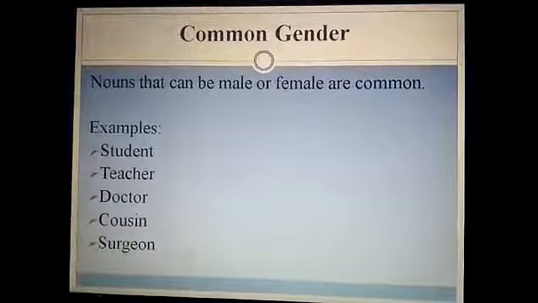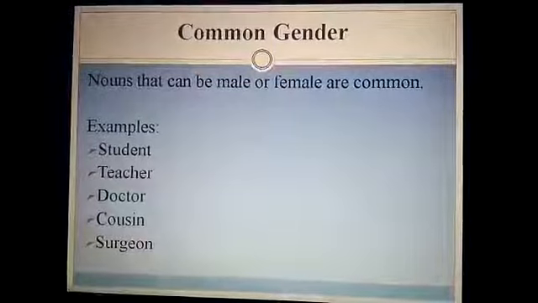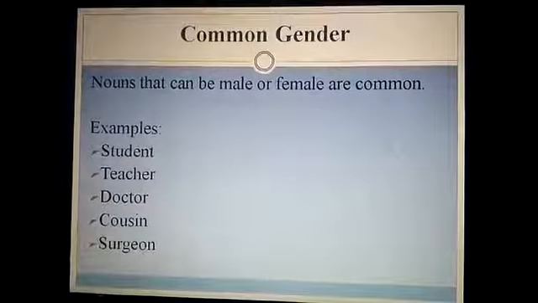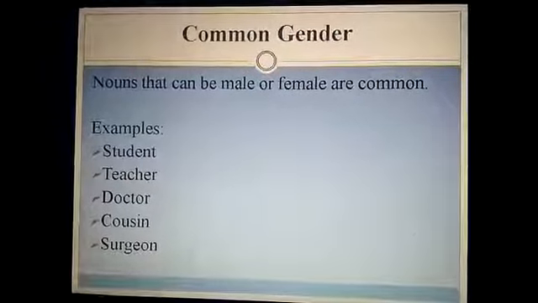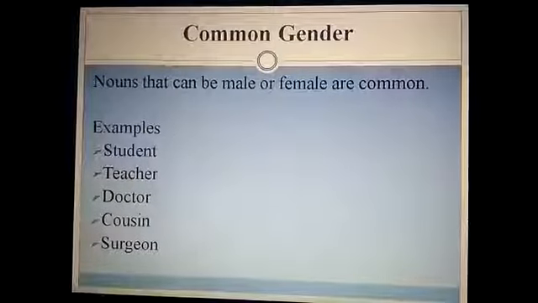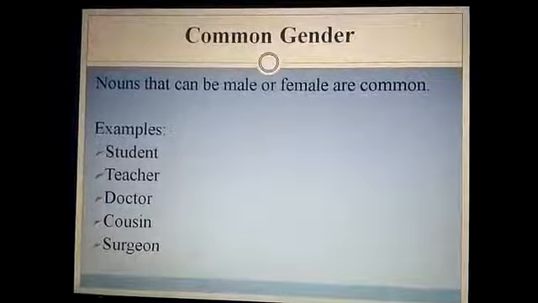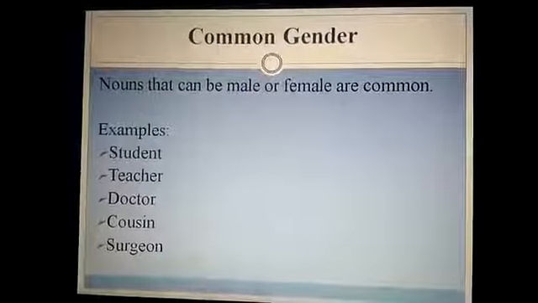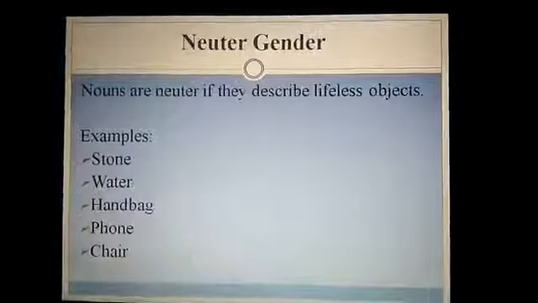If we just say student, we don't know whether the student is male or female. Teacher, we don't know whether it is a female teacher or a male teacher. Same is the case with doctor. We don't know whether the doctor is female or male. For both we use the same word. Similarly, cousin, whether it is our female cousin or our male cousin, we just simply call them cousin. Similarly, the word surgeon is also a common gender.